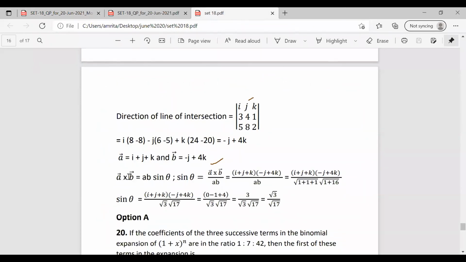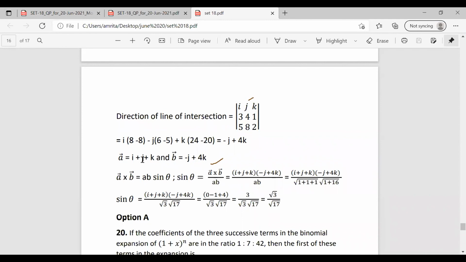So here A cross B equal to AB sin theta. From this, sin theta is A cross B by AB. We have A and B with us, that is i plus j plus k and minus j plus 4k. So solving this for A cross B and A dot B, we have 3 by root 3 root 17. So this root 3 gets cancelled and we have the answer as root 3 by root 17. That is option A.